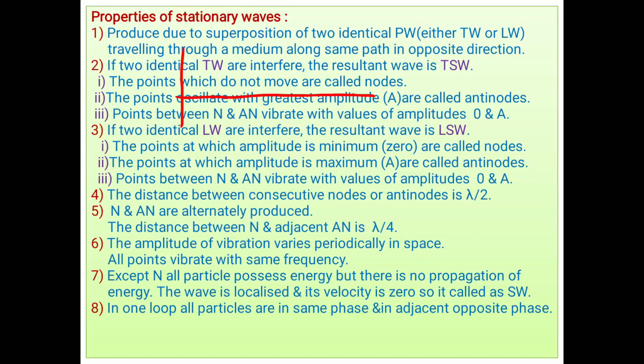Thereafter, in one loop, all the particles are in the same phase. Interesting one: suppose in one loop all the particles are going vertically upwards.